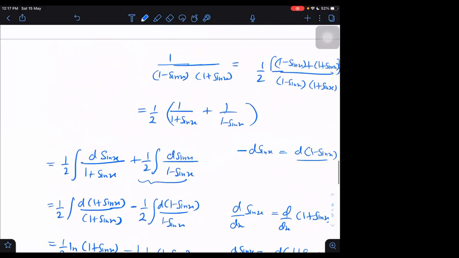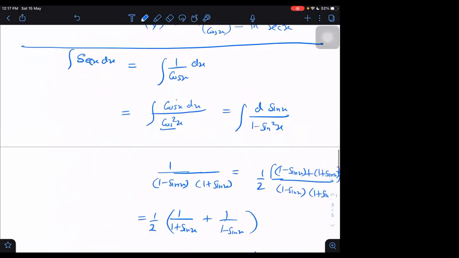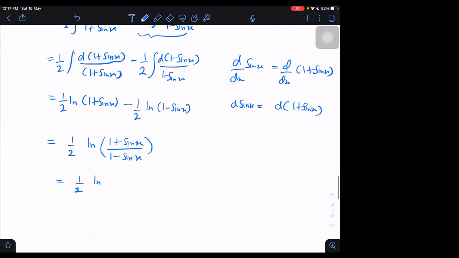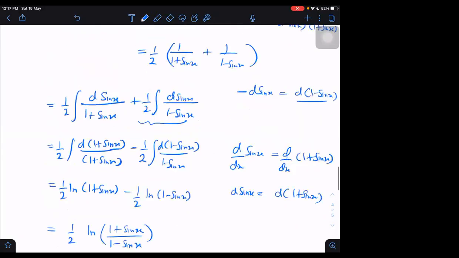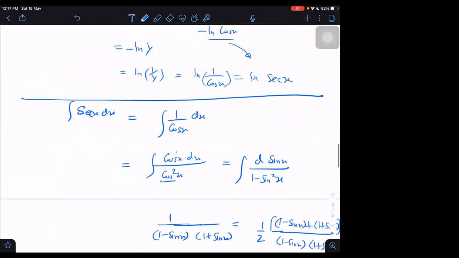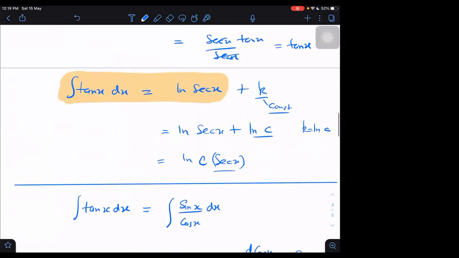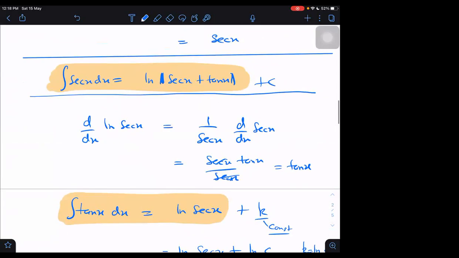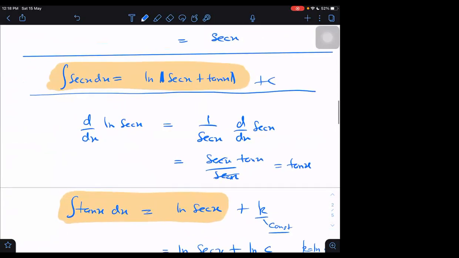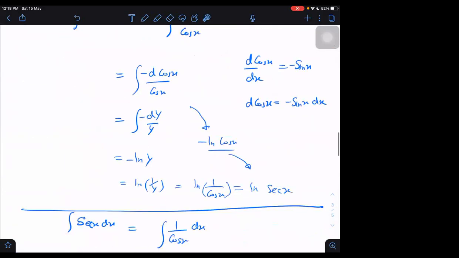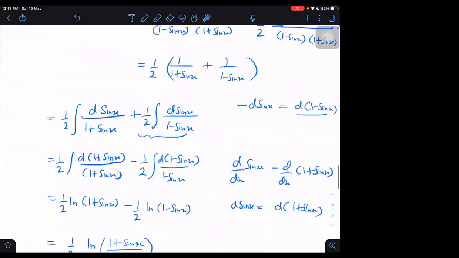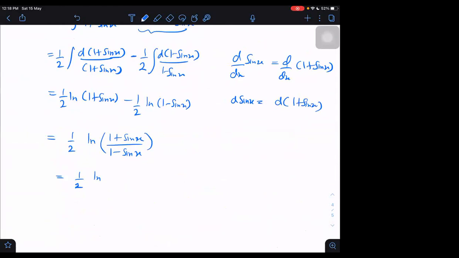But I was expecting something different. Where did we start? We started with secant x, right? I am getting something else. Sir, the answer is not coming. I was expecting this answer, log of secant x plus tan x. We can convert it into that form by multiplying by 1 plus sin x.